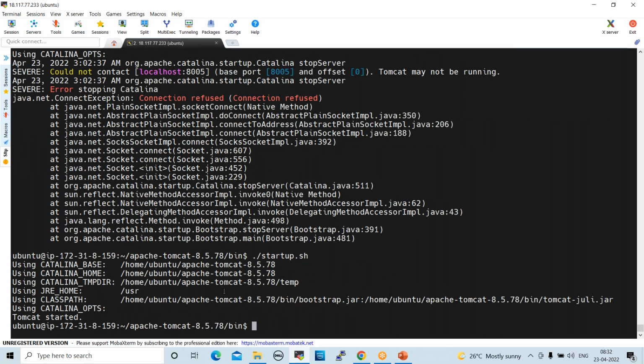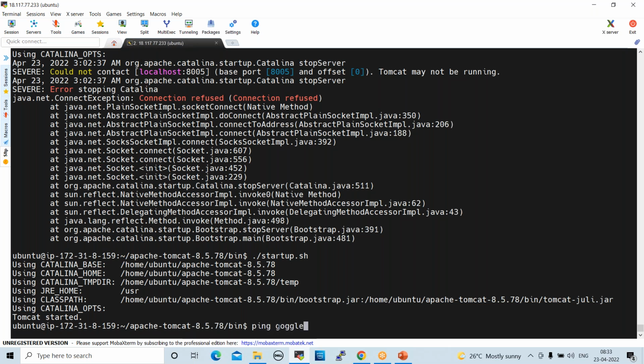So this activity was already performed. That is why I'm moving a bit faster. Everyone is able to understand this concept, right? Yes, sir. Already we performed this activity. Now Tomcat is started here.